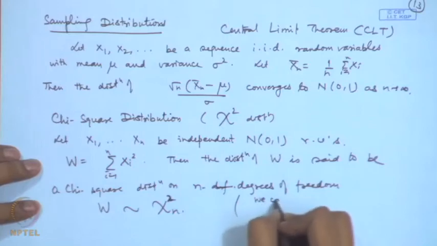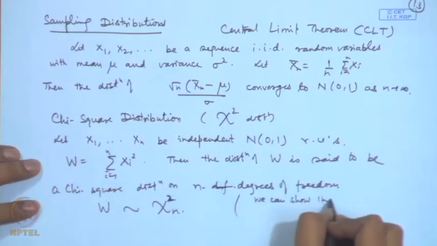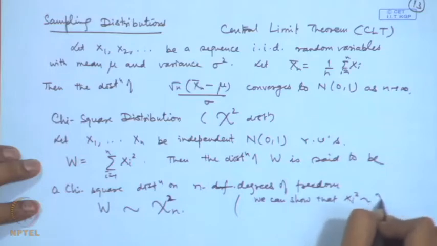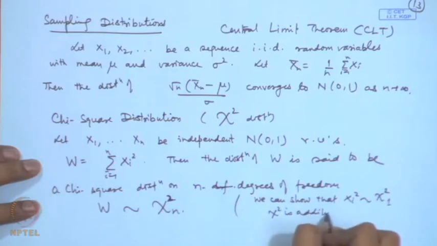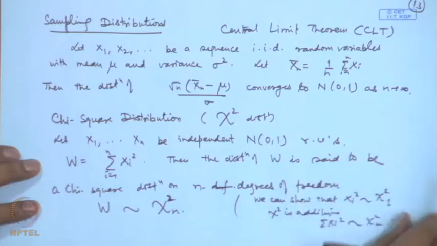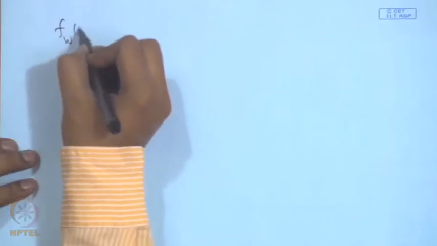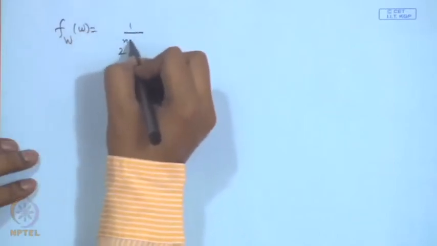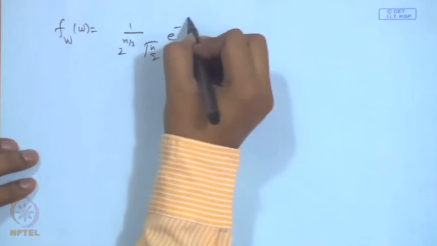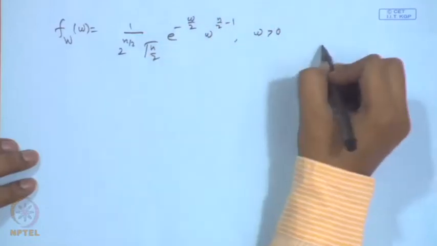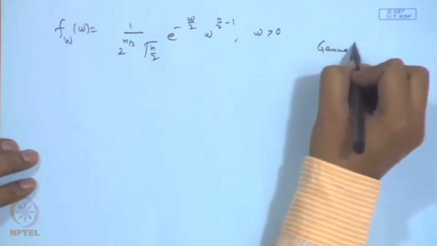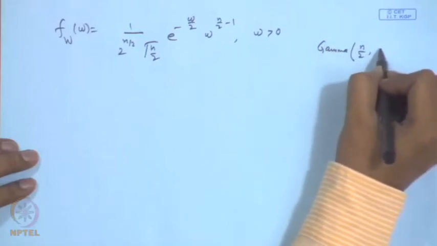We can show that each of the xi square follows chi square 1 and chi square is additive. Therefore, sigma xi square will follow chi square n, and actually the density is nothing but a gamma density. The distribution of W is 1 by 2 to the power n by 2 gamma n by 2, e to the power minus w by 2, w to the power n by 2 minus 1, which is actually a gamma distribution with parameter n by 2 and half.